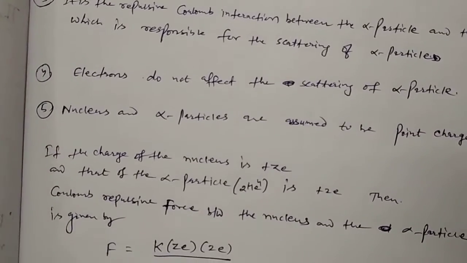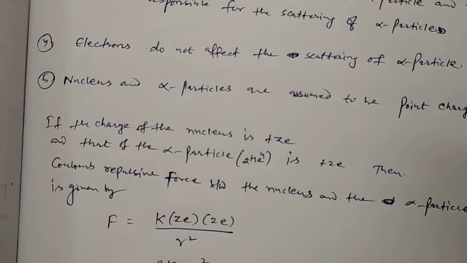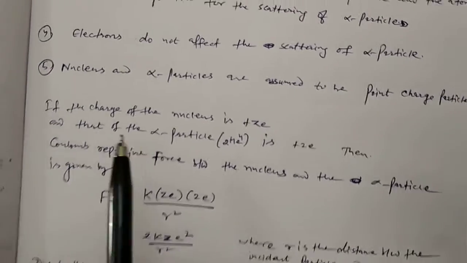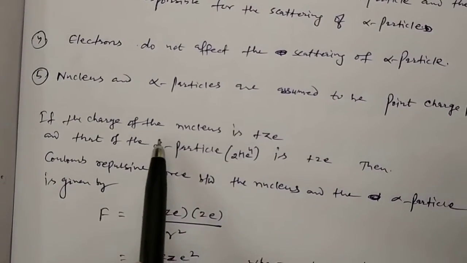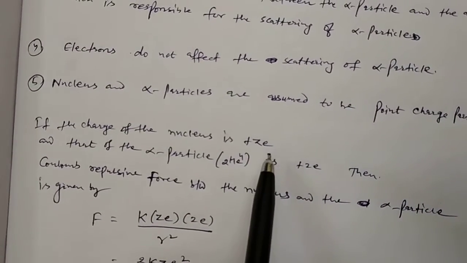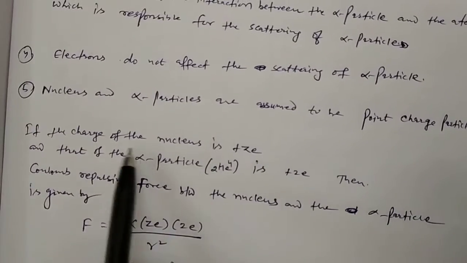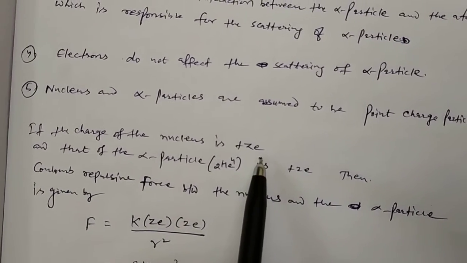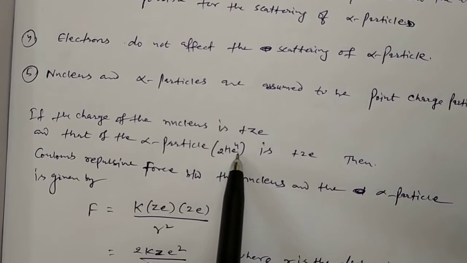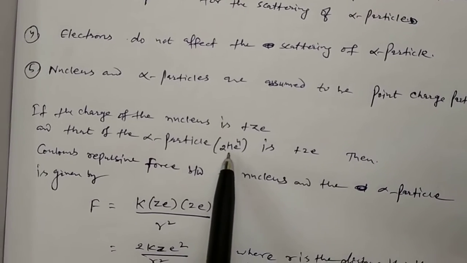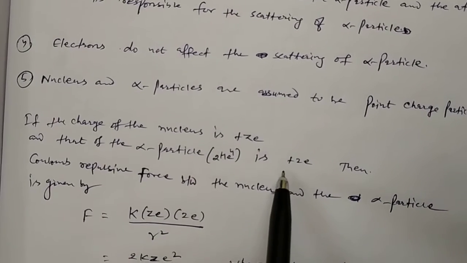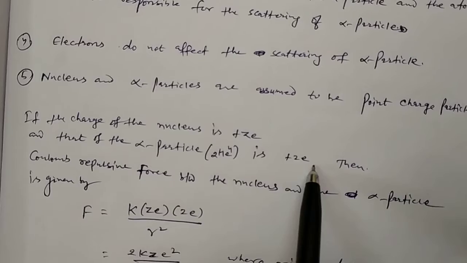Now we will derive an expression for the Coulomb scattering formula. For this we assume that the charge of the nucleus is plus Ze, where Z is the atomic number of the atom and e is the charge of an electron, so the charge of the nucleus is plus Ze. We denote the alpha particle by 2He4, which means 2 is the atomic number and the charge of the alpha particle will be equal to 2e.